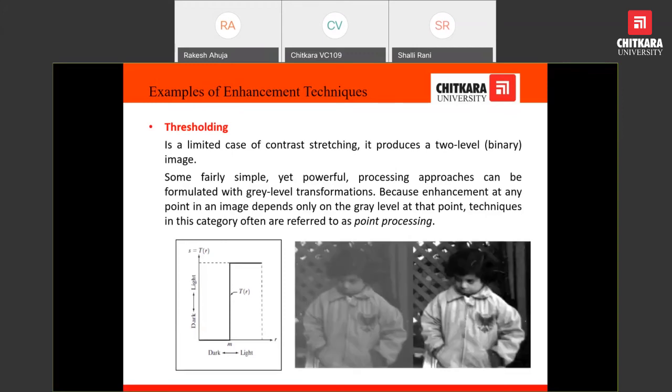Here you can see in this example, this is a very dull picture. The color of the hair is black, but for some reason, perhaps the light incident while taking the picture, this is not a good quality picture. But once we apply contrast stretching, we can get this picture. Black pixels become more black, white pixels become more white. In this way, we get a good contrast picture and improve the appearance of the picture.